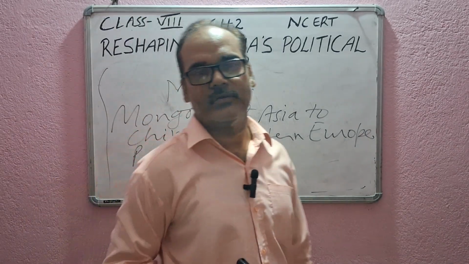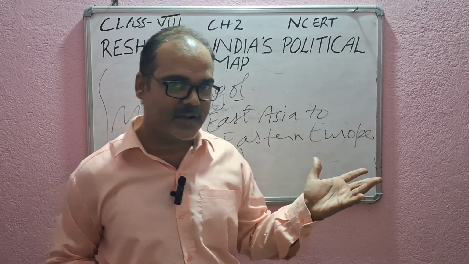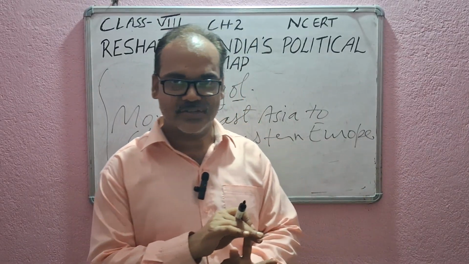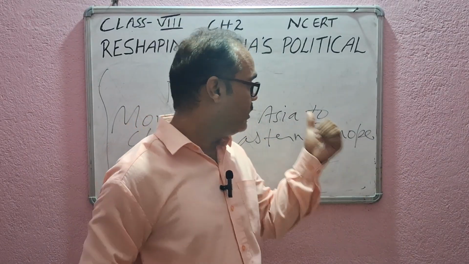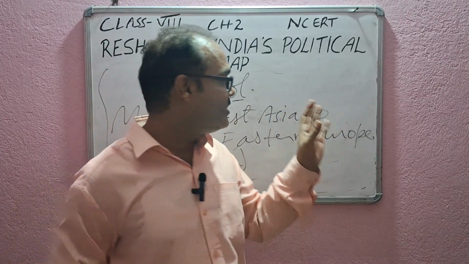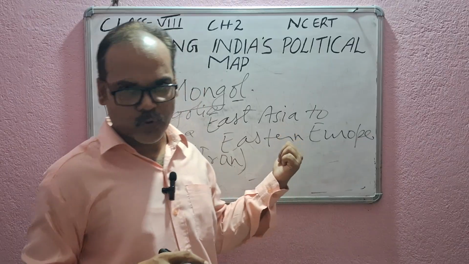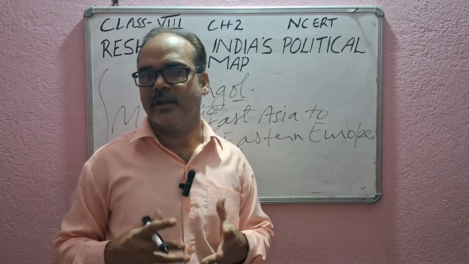We have discussed the rise and fall of the Delhi Sultanate, and about three dynasties we have talked. We have talked about the slave dynasty, the Khilji dynasty, and the Tughlaq dynasty, and besides these we have talked about the Mongols. We have talked about Prithviraj Chauhan and all that.